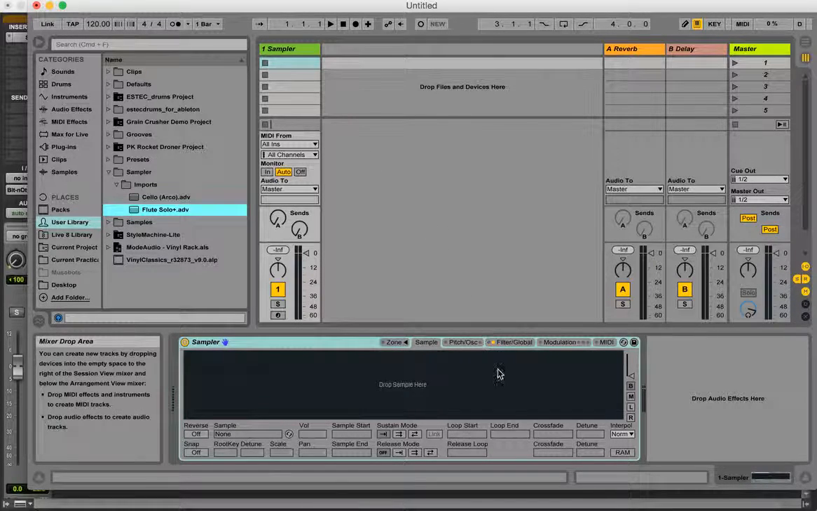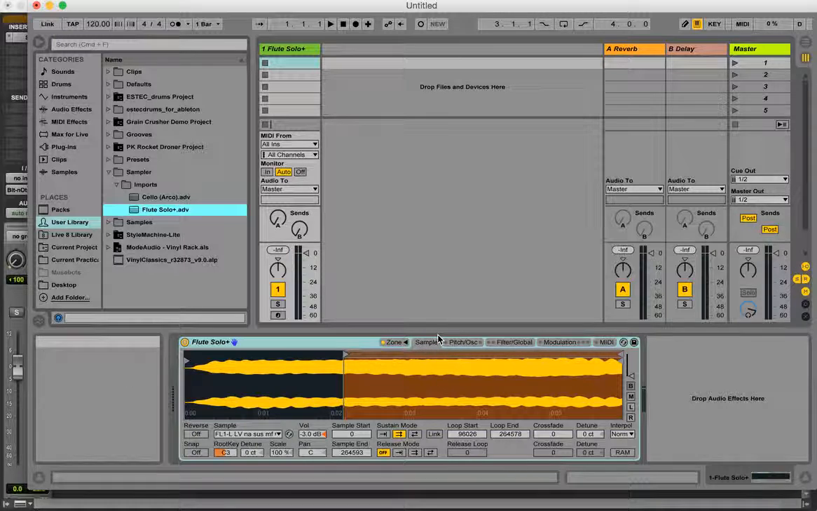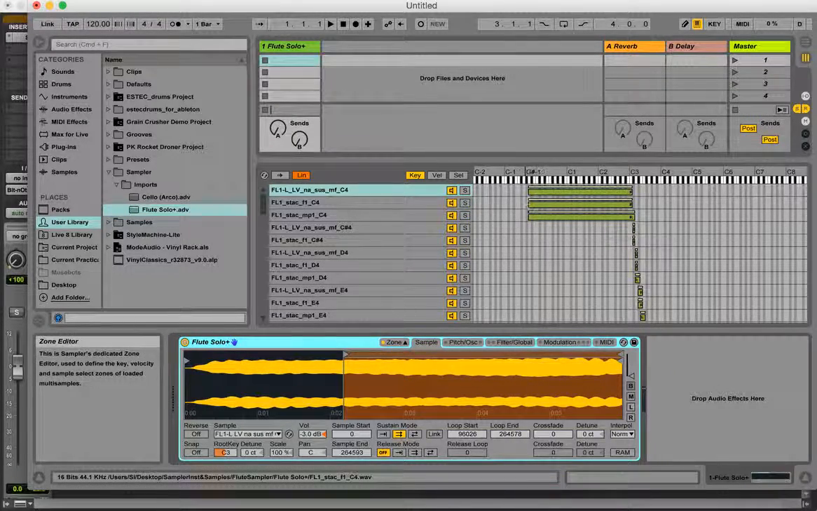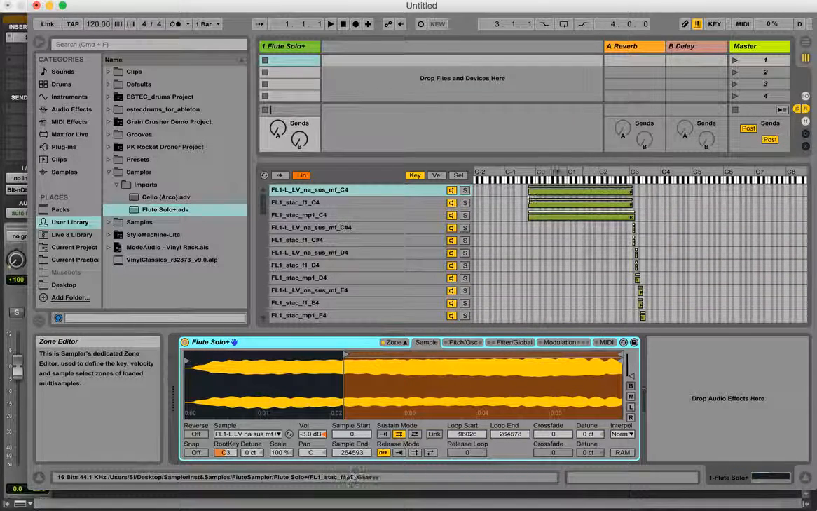And that then, we've got this file. Now I can drop that onto my sampler, and there we go. We have our sample patch. So I can load up the zone here, and then I can see my samples all loaded on. Beautiful.